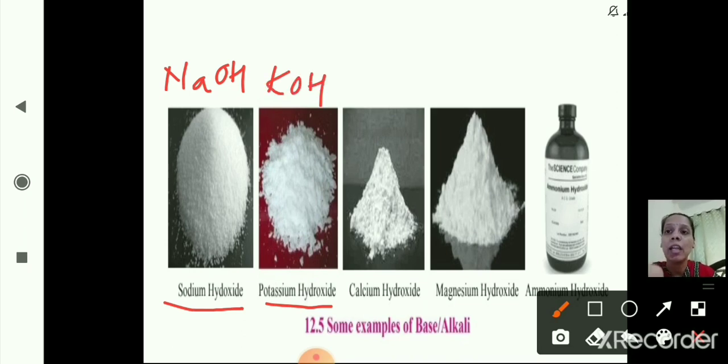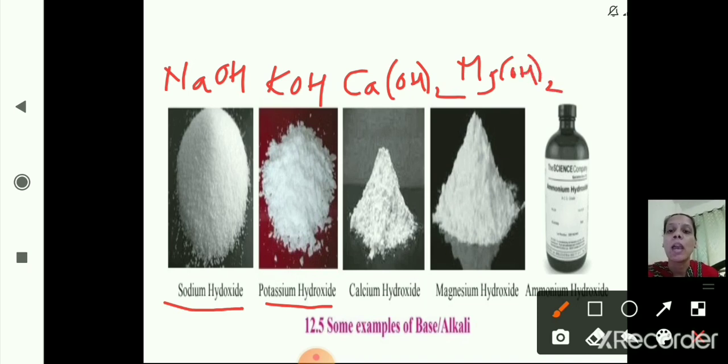Calcium hydroxide means CaOH2. Magnesium hydroxide means MgOH2. And the last one, ammonium hydroxide, that is NH4OH. So these are the examples of bases or alkali.